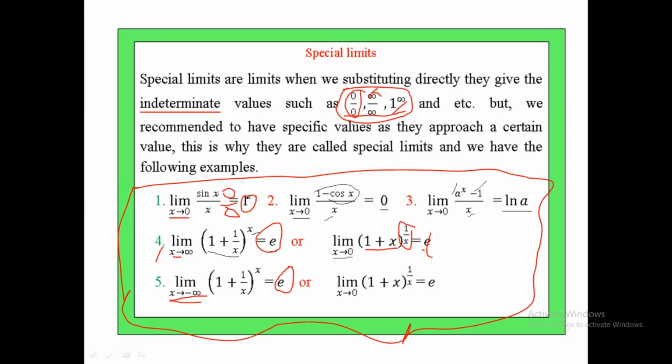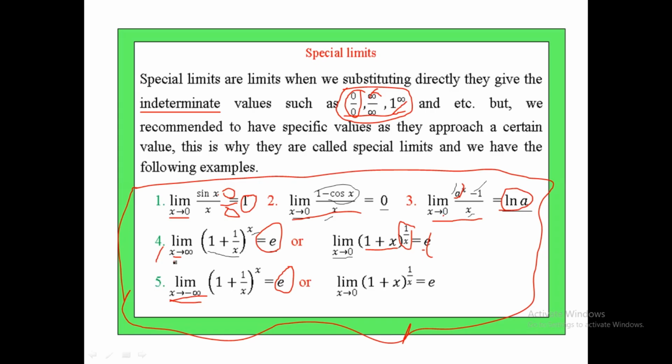This is why it is called a special limit. The same happens for number 2. As x approaches 0, a power of 0 is 1, and 1 minus 1 is 0 over 0. This is indeterminate, but the limit is ln a.